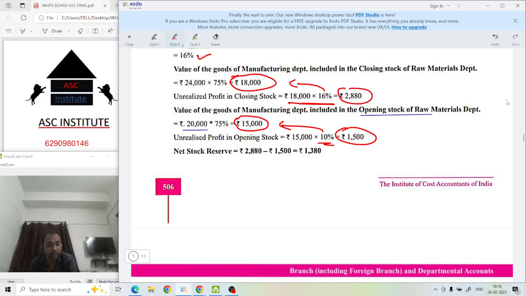Now what to do for net stock reserve? 2880 and this 1,500, subtract both. How much will we get? 1,380. Sir, why are we doing this minus?